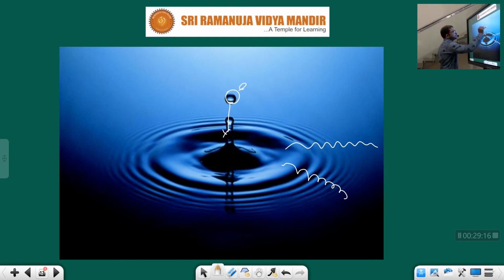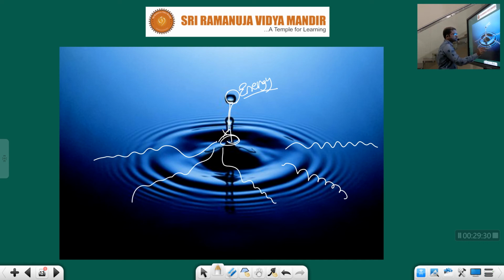See, this water droplet will have some energy, right? That energy is transferred to this water surface. Further, how is this energy transferred? Like a wave like this. In all the directions it will transfer. Clear children? Some energy is carried by that water droplet, and it falls on the water surface, and further that energy is transferred like waves.